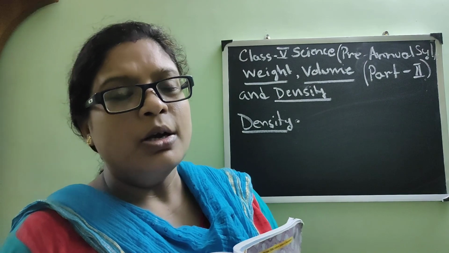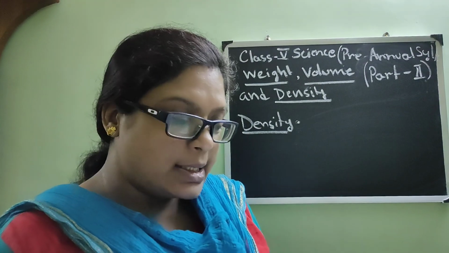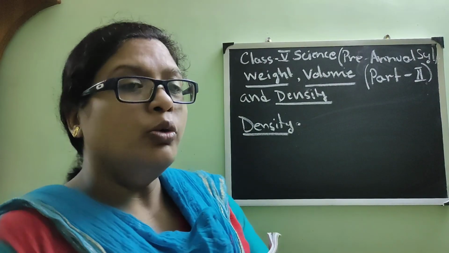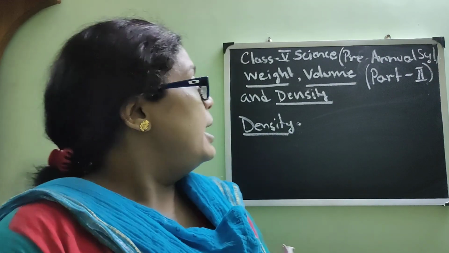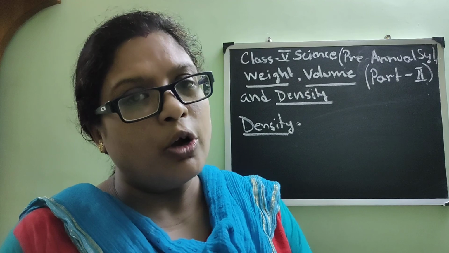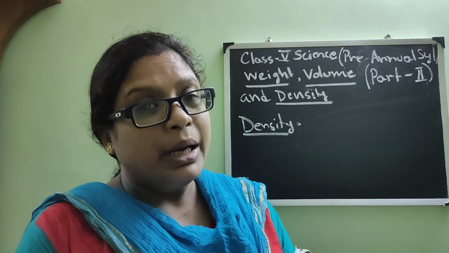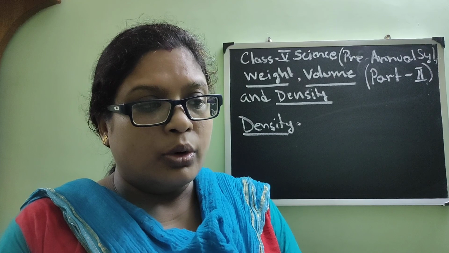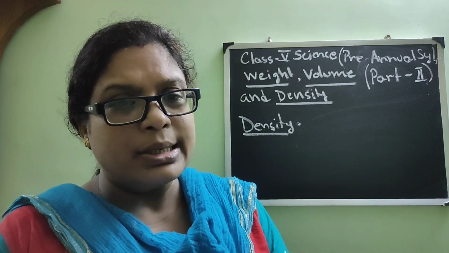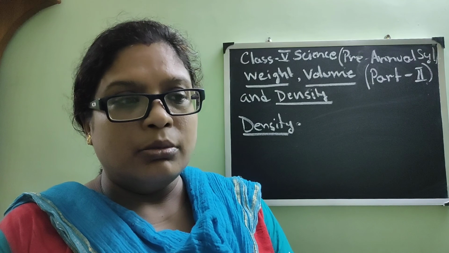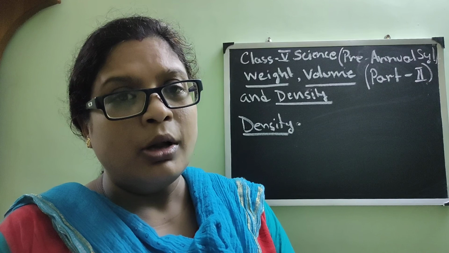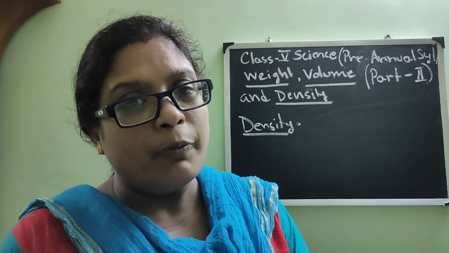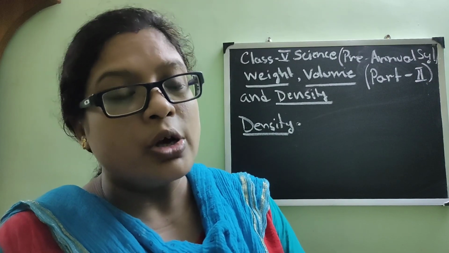Let's continue the chapter. In the previous class, as I was explaining to you, weight and volume are related, but the opposite can also happen. As the weight increases, the volume increases, but it depends on the material we are discussing, isn't it? We have seen that if we take 1 kg potato and 2 kg potato, as we increase the amount or weight of potato, the volume is also increasing.